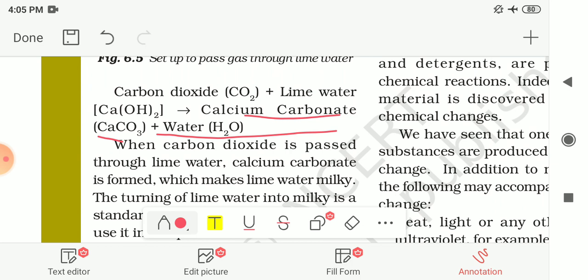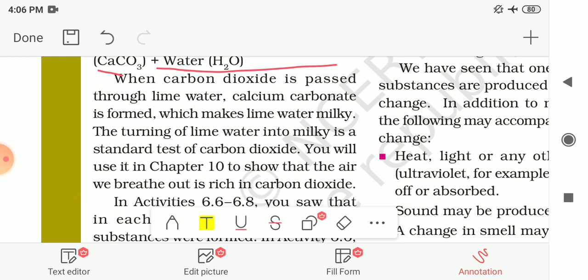So from this activity we can say that the chemical reaction between vinegar and baking soda takes place and the bubbles of carbon dioxide are coming out. And the chemical reaction between carbon dioxide and lime water takes place and calcium carbonate is formed. Calcium carbonate is a white substance that is insoluble in liquid, which makes the lime water milky. So the change occurring on mixing vinegar and baking soda is a chemical change or chemical reaction.